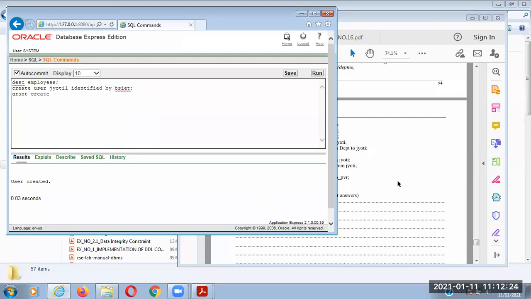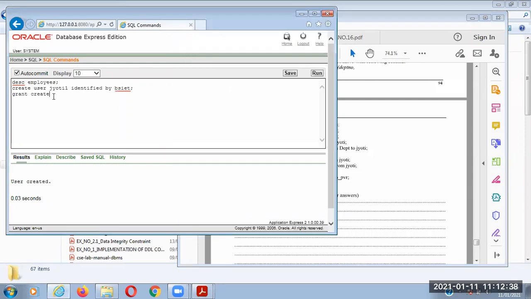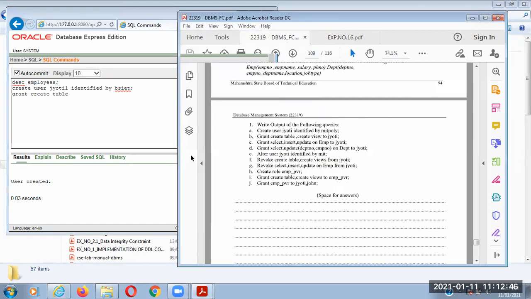Okay, then if you want to grant specific permissions, okay, so system permissions like create table, create view to the specific user, then grant create table, grant create table. Okay, then you must have a comma separating them.